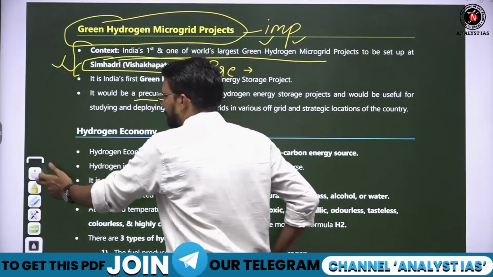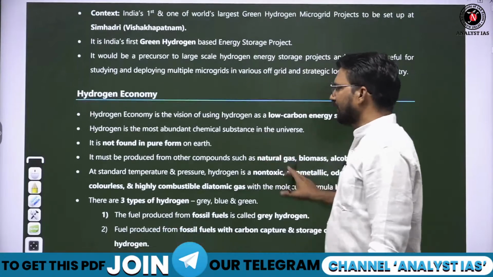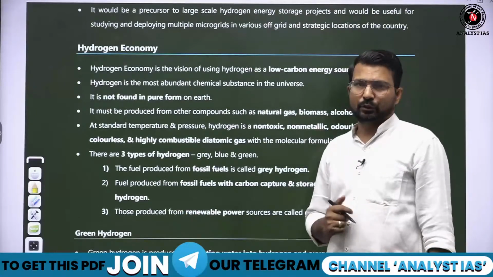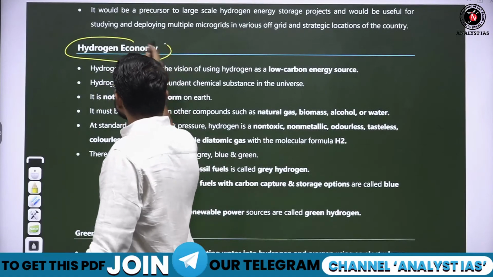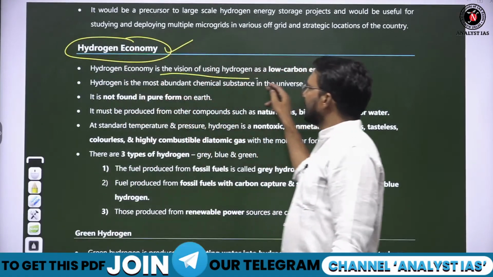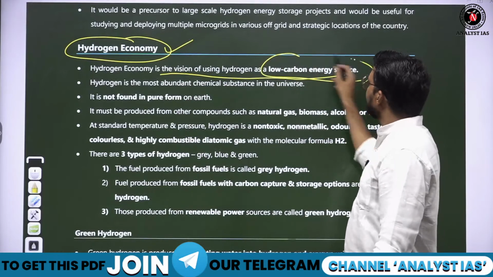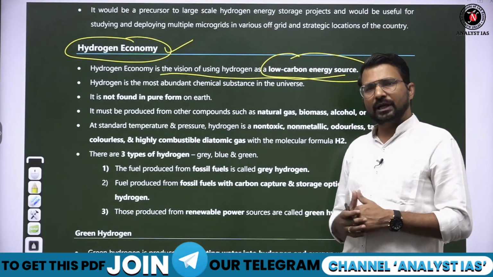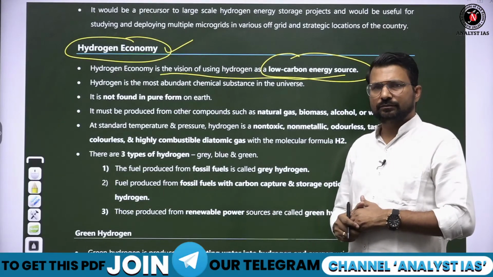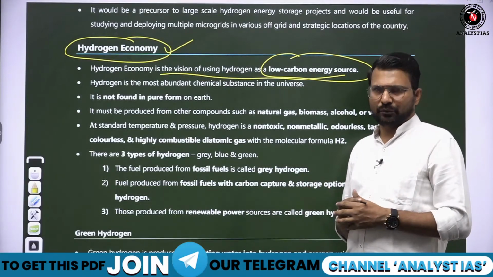First we need to understand what is the hydrogen economy and what is green hydrogen. The hydrogen economy is the vision of using hydrogen, a low carbon energy source, like fueling our vehicles with hydrogen and producing electricity with hydrogen.